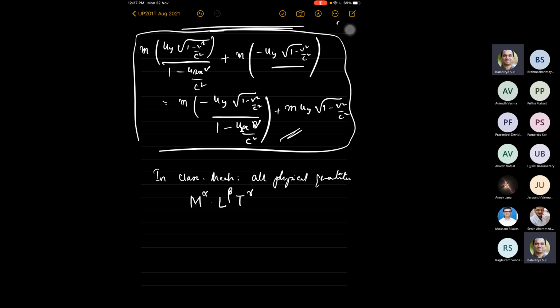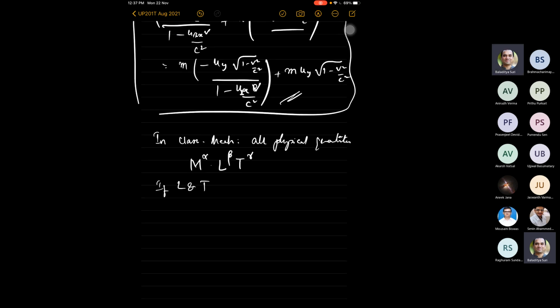If L and T are already frame dependent, are relative, right? According to Newton, L and T are absolute. That is, a length L in one frame is the same length L in any frame. A time interval T in one frame is the same time interval in all frames.